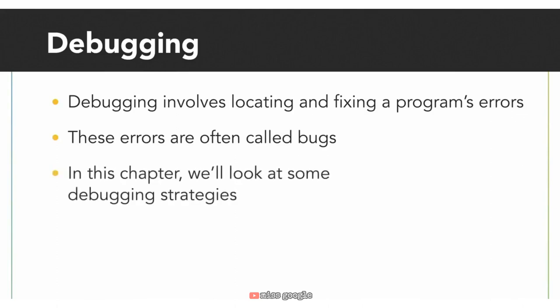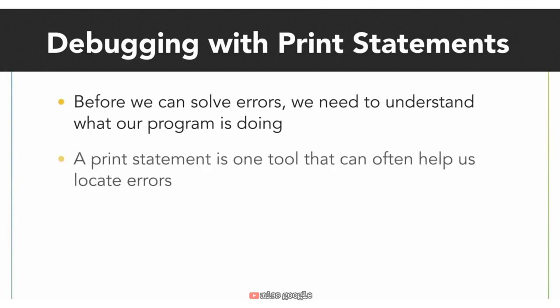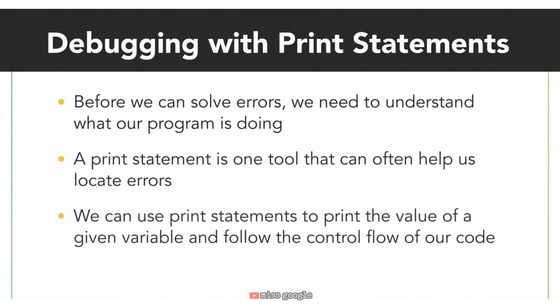In this chapter, we'll look at some strategies for how to debug your programs and how to fix some common errors. Before we can solve errors, we have to understand how our program is executing code so that we can find them. One way we can understand how our program is working more fully and locate an error is by using print statements. In this lesson, we'll take a look at our multiple choice program from the last chapter, but with a few errors introduced.